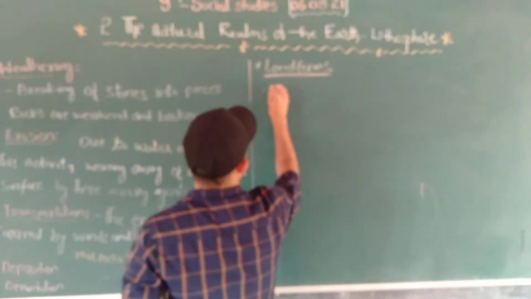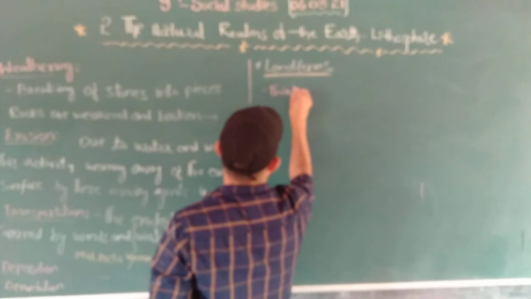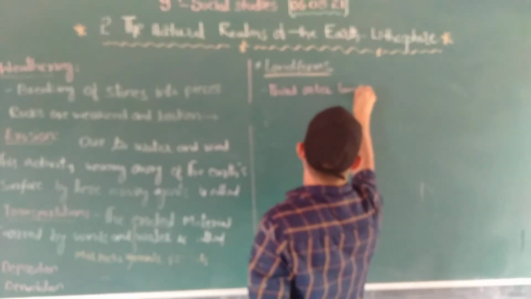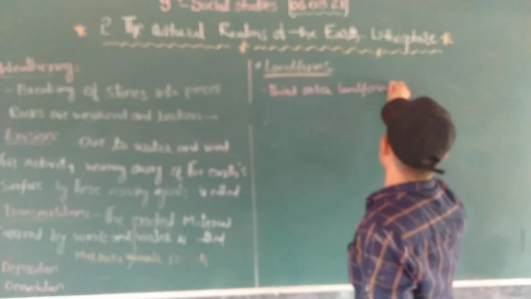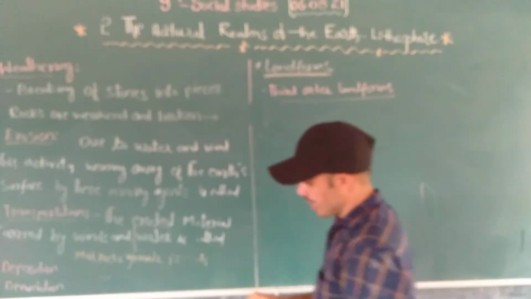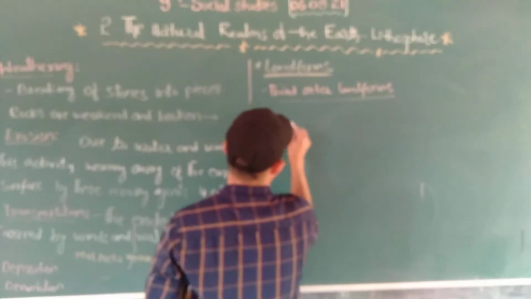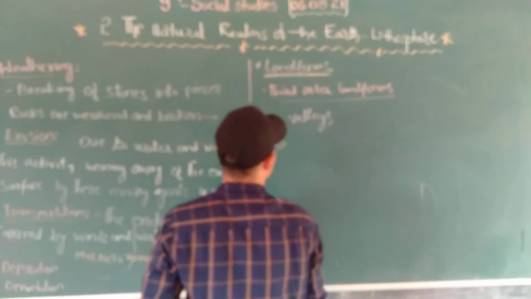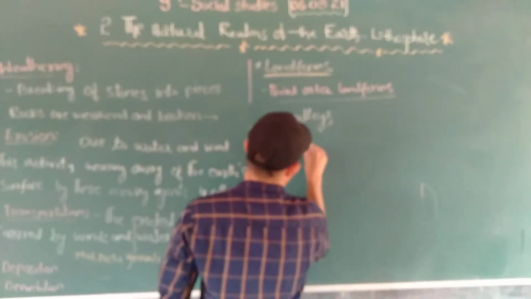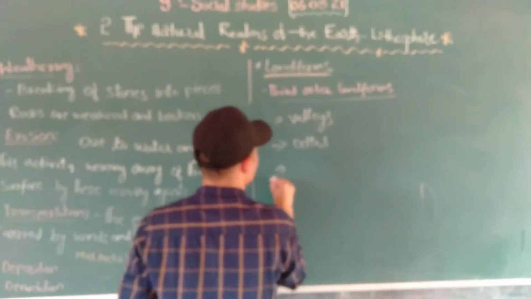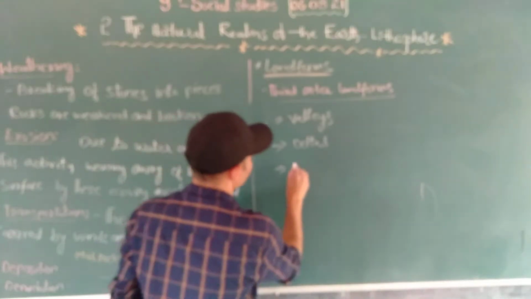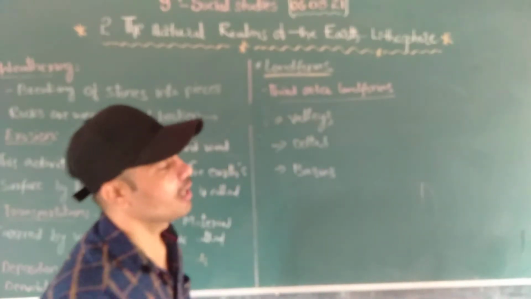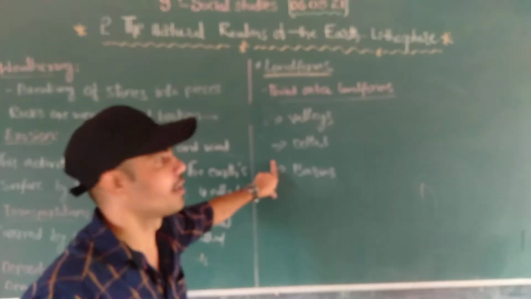See, third order landforms. In third order landforms, you see valleys, deltas, basins. These all are considered third order landforms.